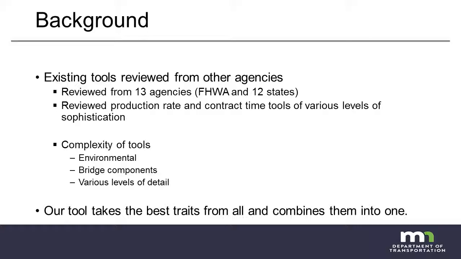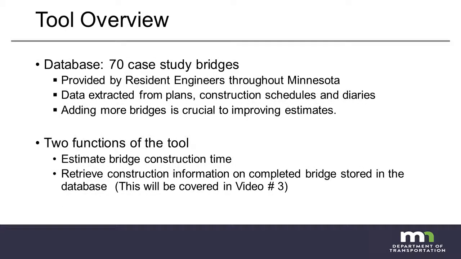Interviews were conducted with MnDOT project staff who worked on the initial sample of 70 bridges that were input into the tool. The case study bridges were selected from all across the state with a handful of projects throughout each district. To obtain case study project data, construction documents, records, and diaries were evaluated for each of these case studies. For projects that were evaluated, electronic access was provided to the MnDOT Tracks database, and bridge plans and electronic diaries were reviewed for each bridge structure type. This information was gathered to identify trends and patterns from which to draw to develop the construction time estimation tool with reasonable accuracy.